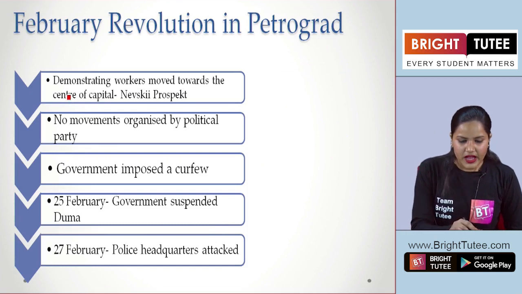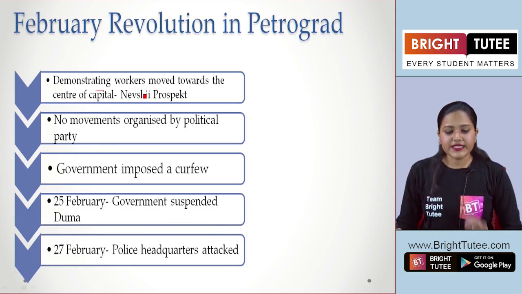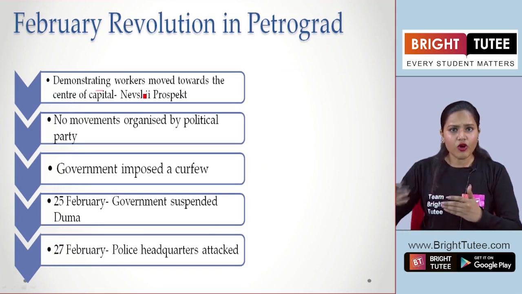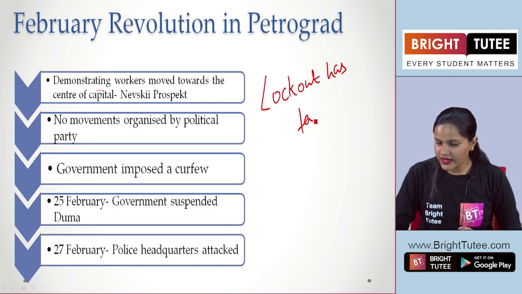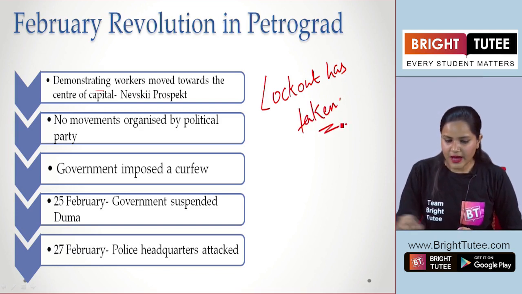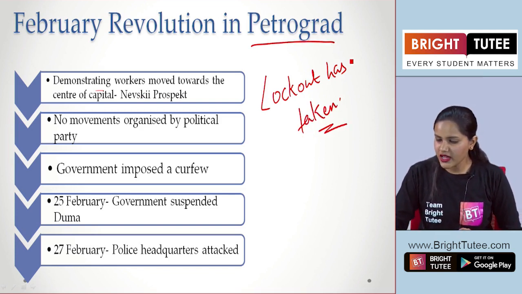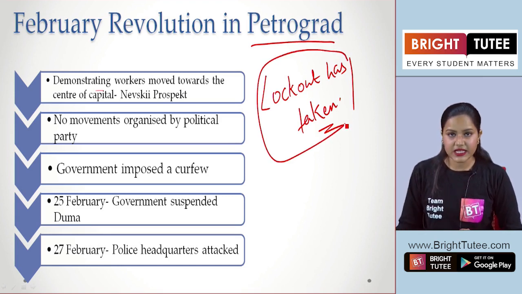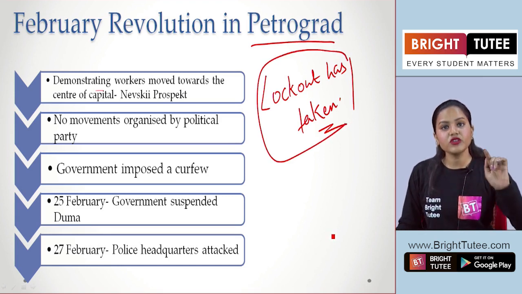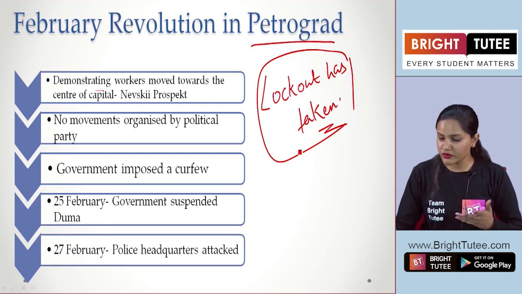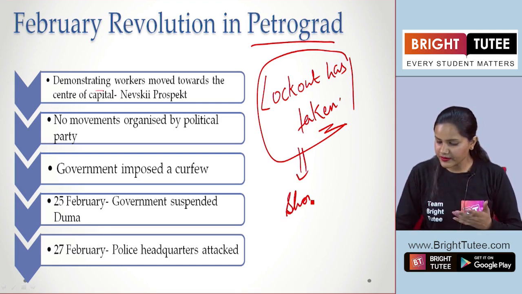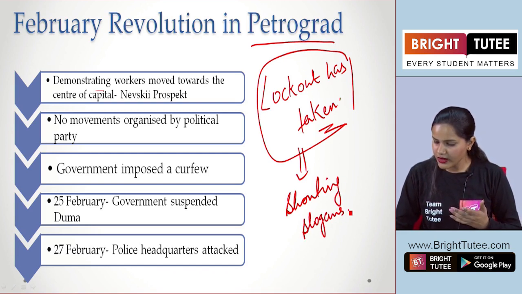Now, here all these demonstrating workers. Now moving on, we see that first the lockout has taken place. Now here we are discussing the February Revolution in Petrograd. So the lockout has taken place in this region. Workers went on strikes. They had certain demands that they were shouting slogans on, right? So this was mainly demanding bread.